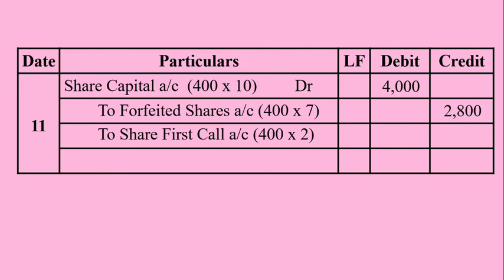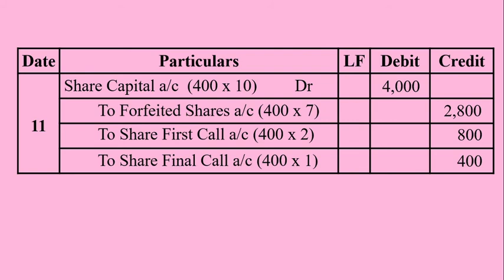To share first call account. Both of them failed to pay the two calls. We should record it separately, for which to share first call account 400 into 2, which amounts to rupees 800. To share final call account on 400 shares at rupee 1 per share is not collected, which amounts to rupees 400. So here share capital account is debited, to forfeited shares account, to share first call account amount not collected, to share final call account 400 rupees not collected.